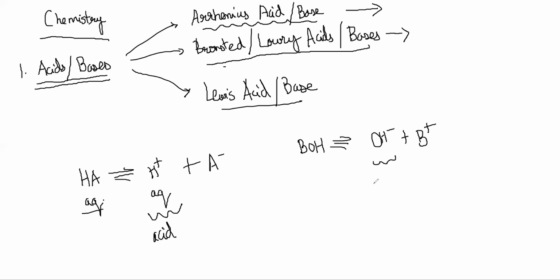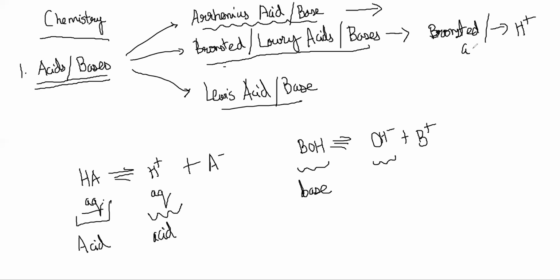This gives OH minus in solution, so this becomes a base, and this becomes an acid. Bronsted-Lowry acid is anything that can give H plus, and Bronsted-Lowry base is anything that can give OH minus when you dissolve in aqueous solution.